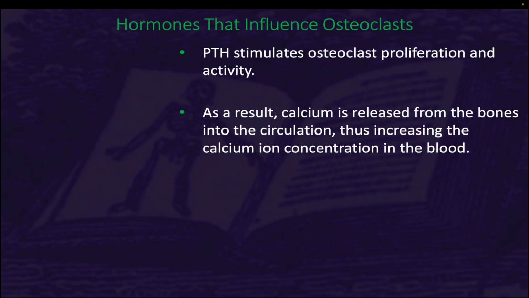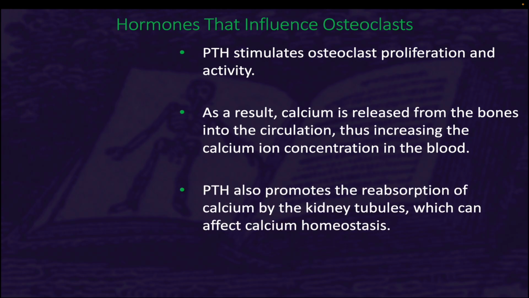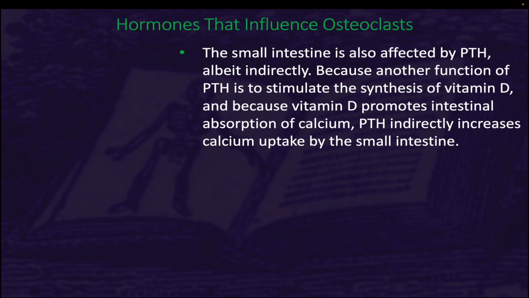As a result, calcium is released from the bones into the circulation, thus increasing the calcium ion concentration in the blood. Parathyroid hormone also promotes the reabsorption of calcium by the kidney tubules, which can affect calcium homeostasis. The small intestine is also affected by parathyroid hormone, albeit indirectly. Because another function of parathyroid hormone is to stimulate the synthesis of vitamin D, and because vitamin D promotes intestinal absorption of calcium, parathyroid hormone indirectly increases calcium uptake by the small intestine.